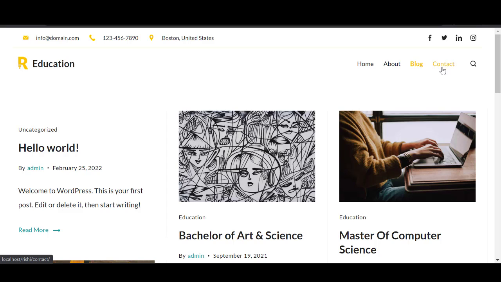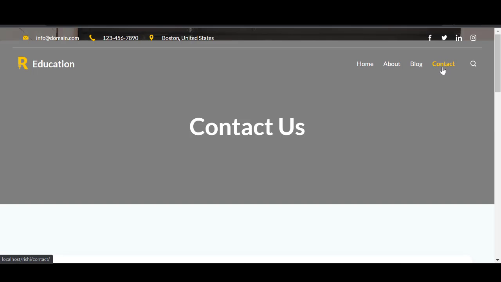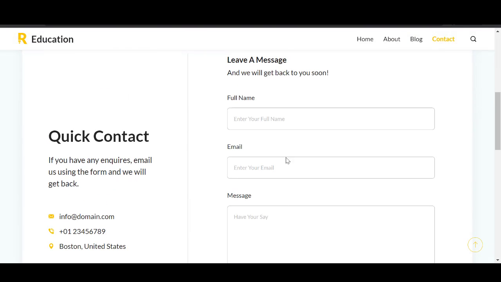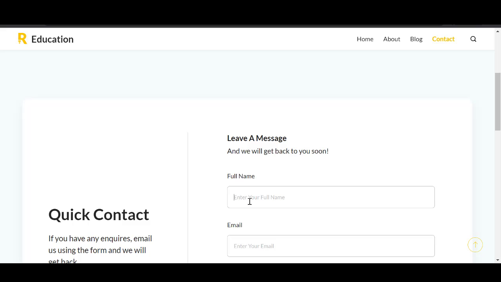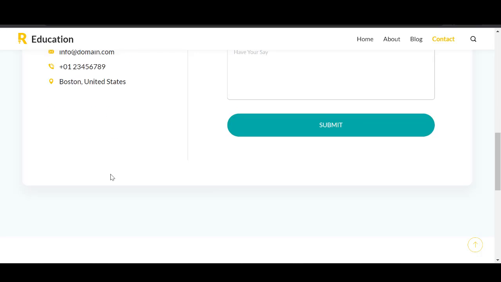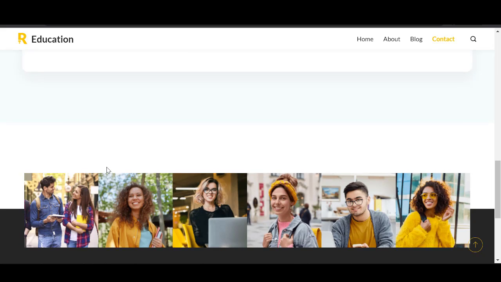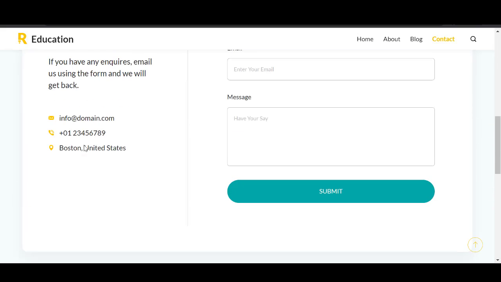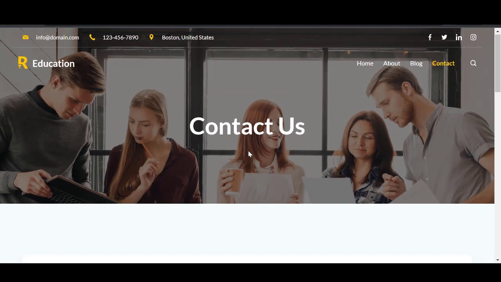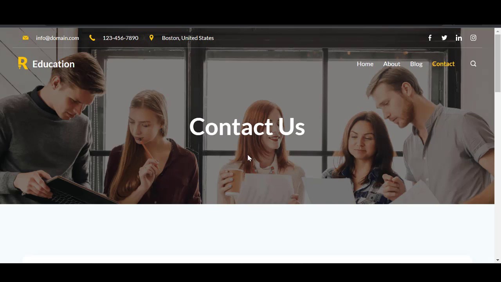So you can also check on the contact page, where in this contact page you can put in your contact information like your number, your address, your email, your location where people can contact you, and a simple form like this one you see over here where people can simply fill in their information, put in the message which they want to give you, and then they click on submit. It comes on the left hand side. You can see we have the email, the number and the address. So you can also go a mile further by adding a map over here and pinpointing your main location on the map. So guys, this is basically all we will be working on in today's tutorial.